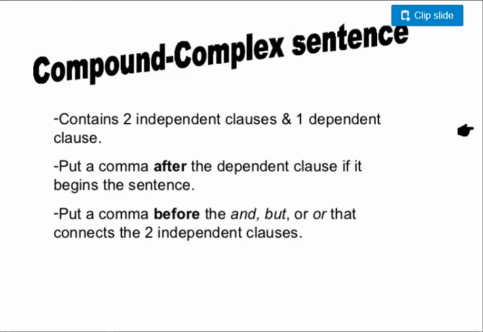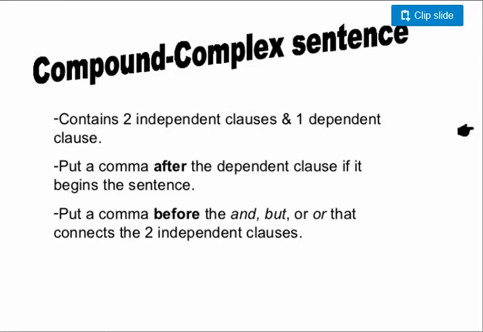Okay, I'll repeat again. In a compound complex sentence, if the sentence begins with the dependent clause, you are going to put the comma at the end of the dependent clause, just like we saw in the complex sentences.